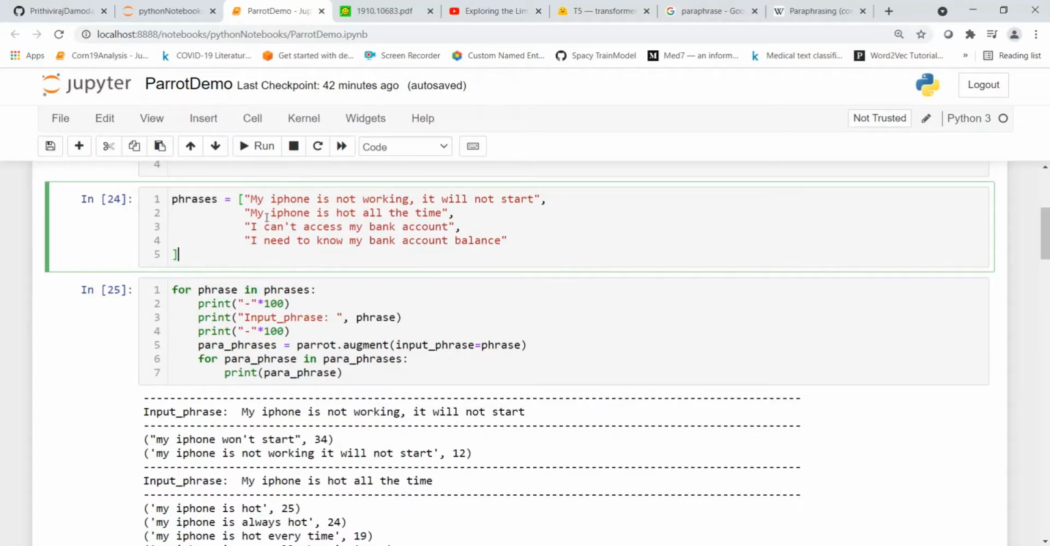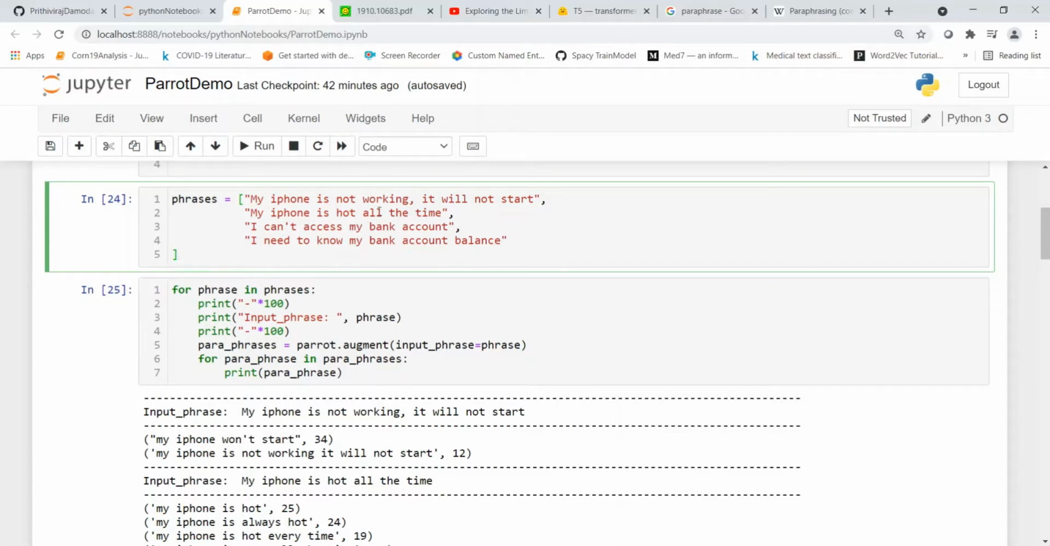The phrases are: my iPhone is not working, it will not start, is one phrase. Another phrase is my iPhone is hot all the time. I can't access my bank account. I need to know my bank account balance. So these are some intents.